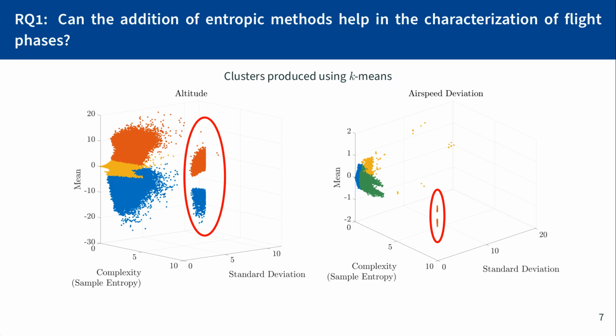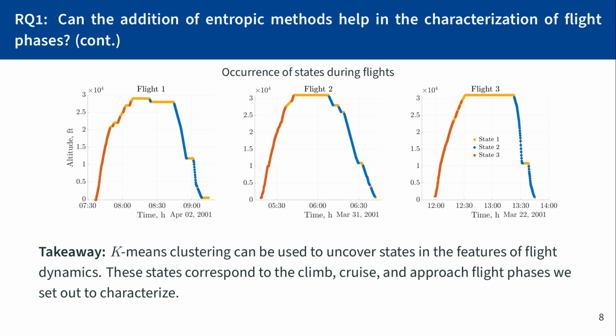To visualize when these states occur throughout a flight, here we have plotted the altitude plots of 3 different flights that were not part of our k-means clustering. You can see how the red state, state number 3, tends to mainly group at the beginning of the flight during the climb phase. The yellow state tends to mainly group at the middle of the flight where the altitude is nearly constant. And the blue state, state number 2, tends to cluster near areas where the plane is descending. That can be mainly seen at the end of the flight during the approach phase.